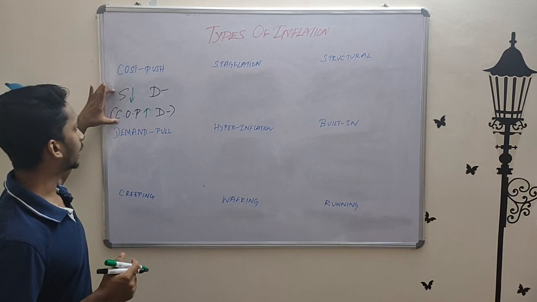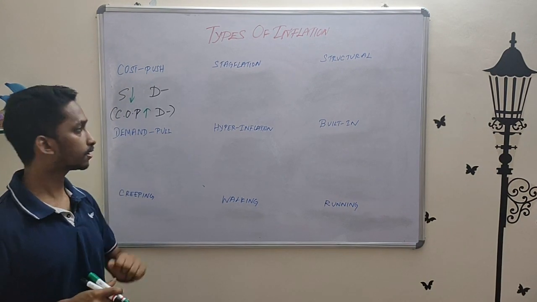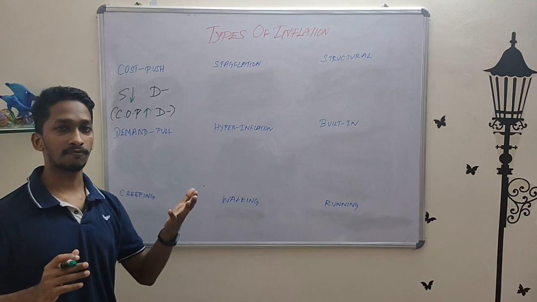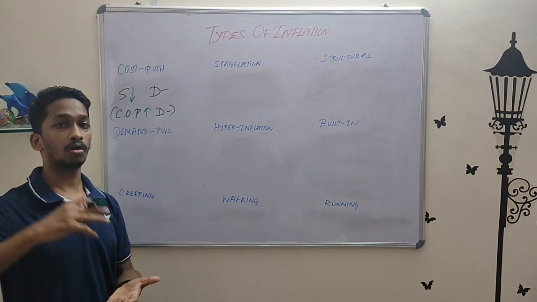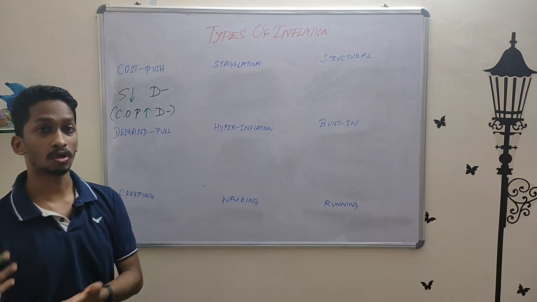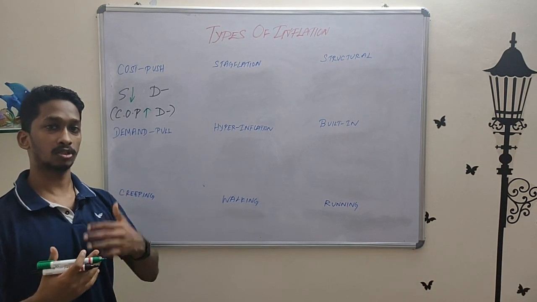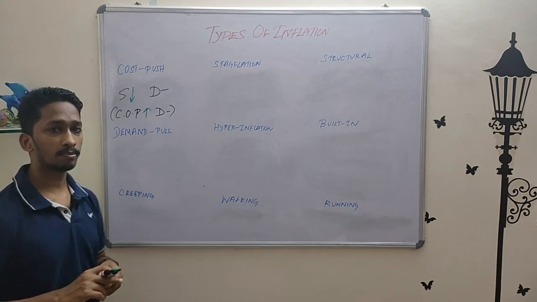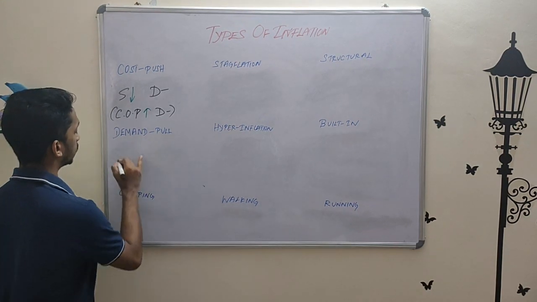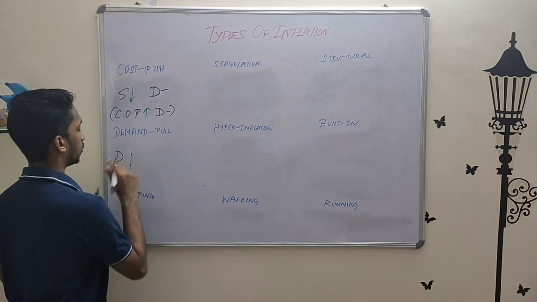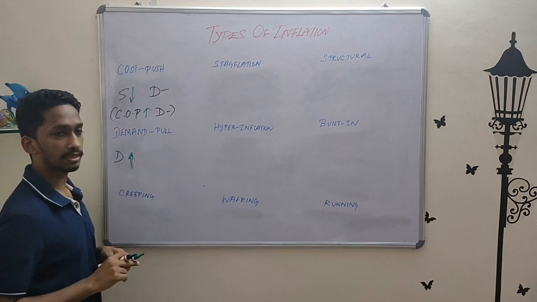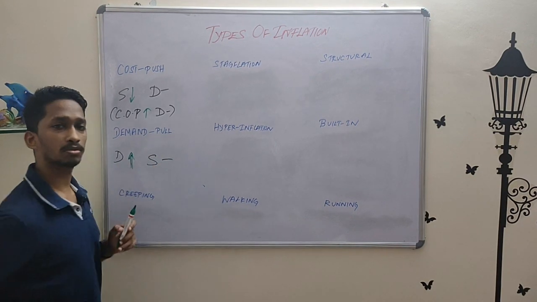So anytime these happen while the demand stays constant, it leads to cost push inflation. Same number of people asking for either lesser number of products or products that were more costly to produce. So the cost of that final good goes up. Okay. What about demand pull inflation? Exact opposite. Your demand increasing while your supply stays constant.